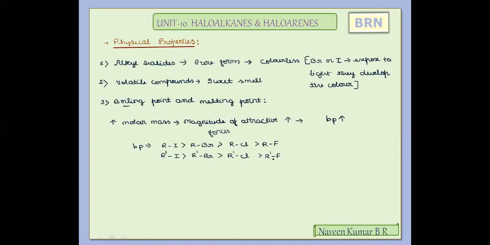With respect to the same alkyl or aryl group containing different halogens, we can easily consider the halogen molar mass. Other than that, overall molar mass we need to observe to relate its boiling point. Now this is one important piece of information with respect to boiling point. The same trend we can relate for melting point also. Iodides will have a greater melting point when compared to bromides, chlorides, and fluorides.